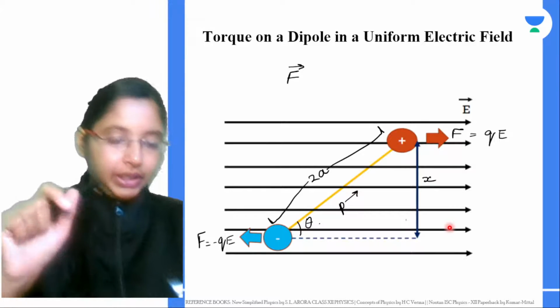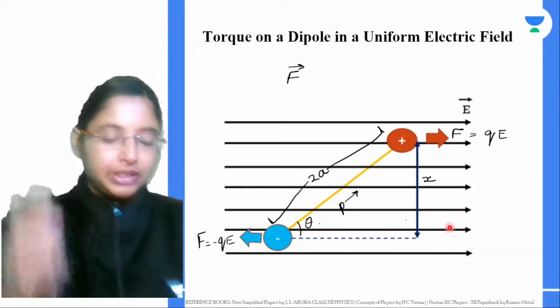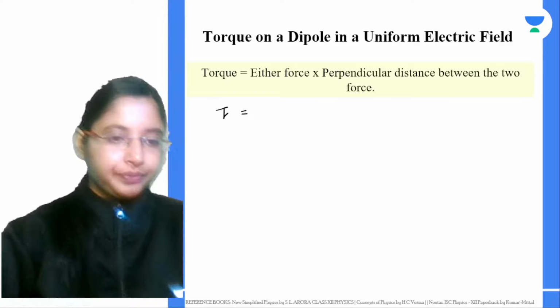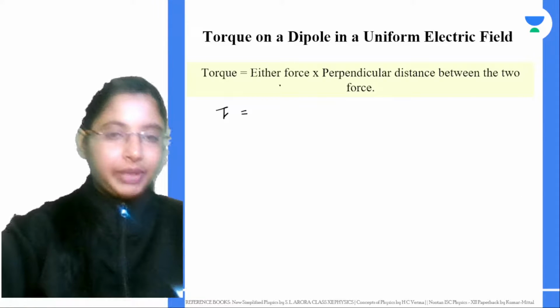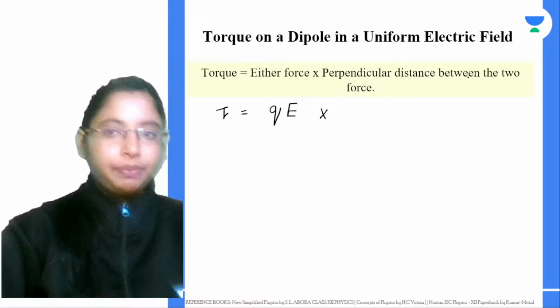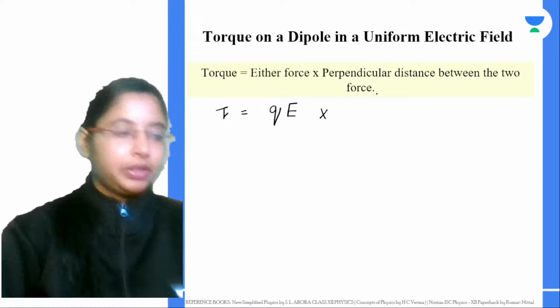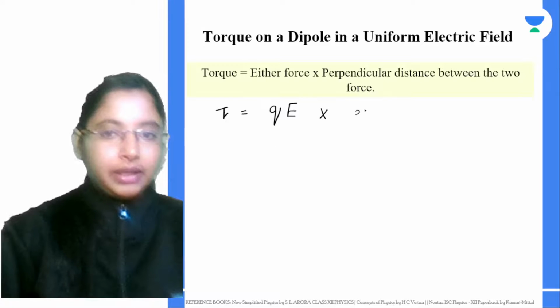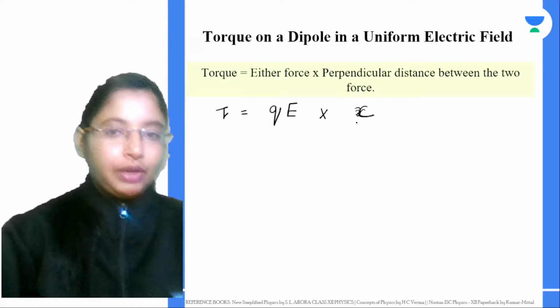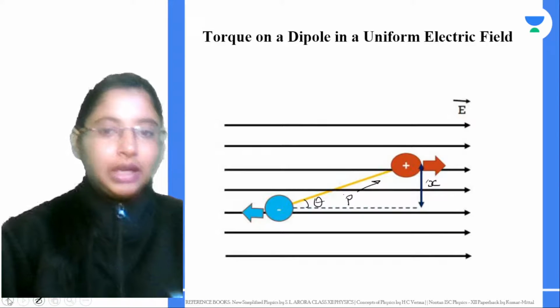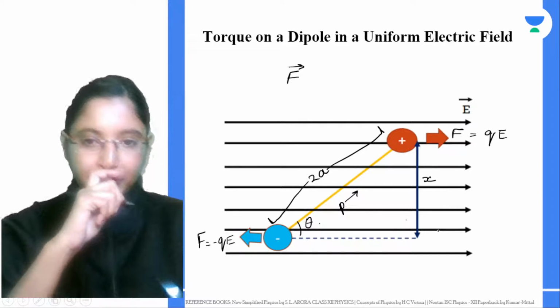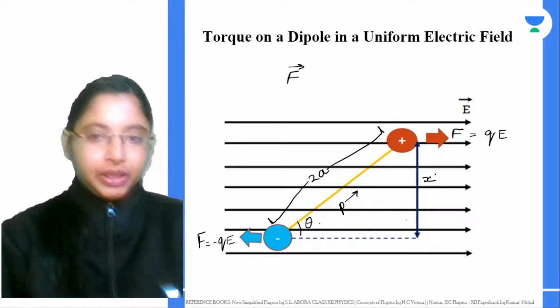It tells us how much force is applied and over what distance. So torque is given by any one of the forces, Q into E, times the perpendicular distance between the two forces, which is x. Now we have to find out this quantity x. How do we get it?